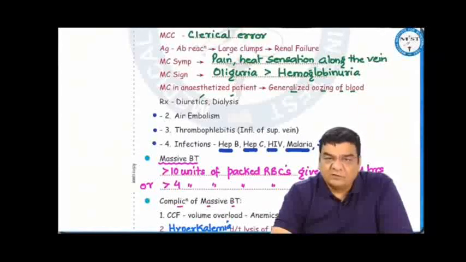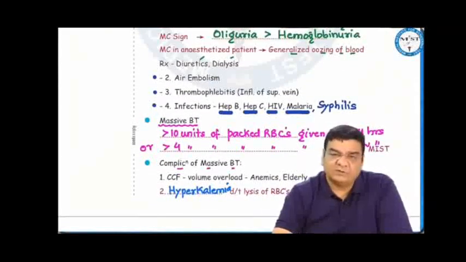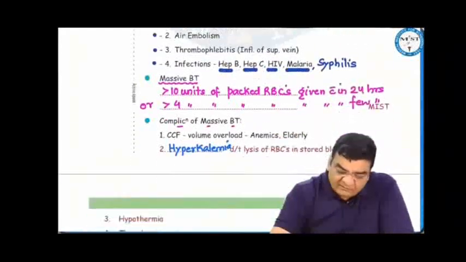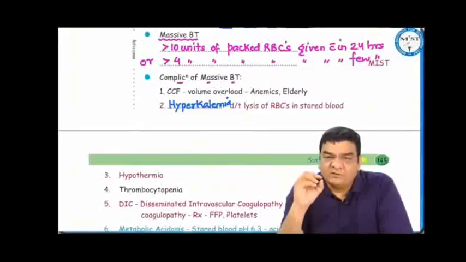Another complication of blood transfusion can be air embolism, thrombophlebitis. Various infections can be transmitted through blood, like HIV, hepatitis B, hepatitis C, malaria, syphilis. Massive blood transfusion is when more than 10 units of packed RBCs are given within 24 hours, or more than 4 units of packed RBCs given within a few hours.